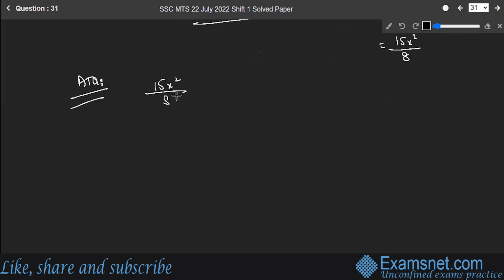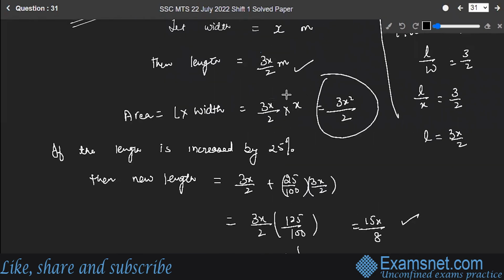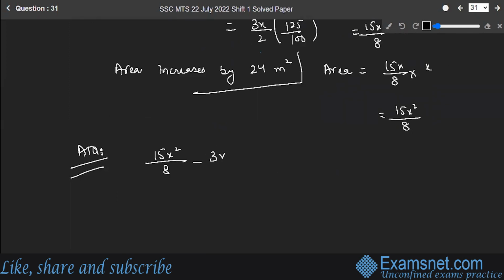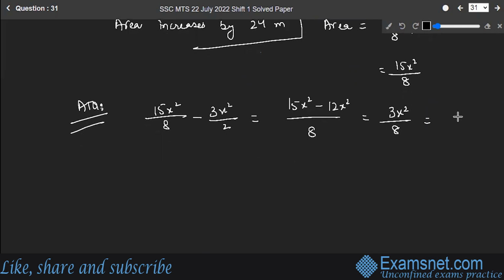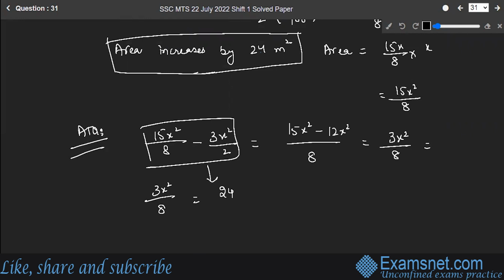So 15x square upon 8 minus, what was the previous one? 3x square upon 2. Over 8, 15x square minus 12x square is equal to 3x square by 8. Right? This is equal to 24. We were told the area increases by 24 meter square. That means the difference between the areas is nothing but 24.